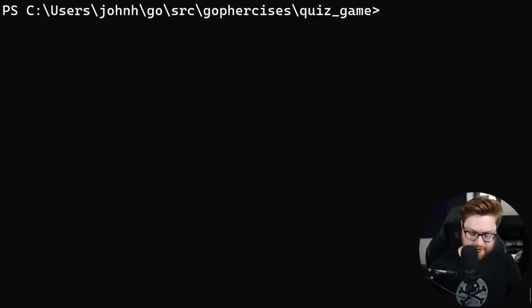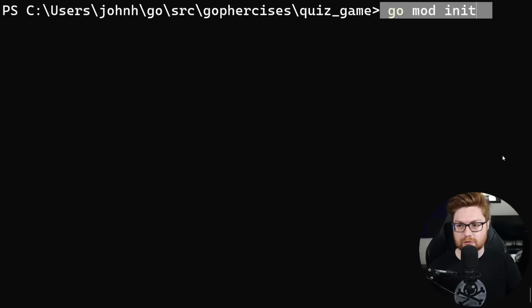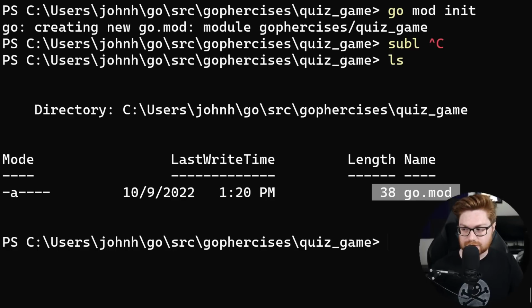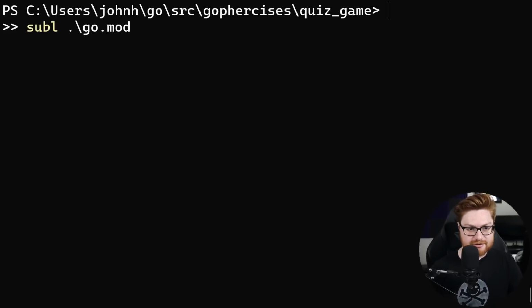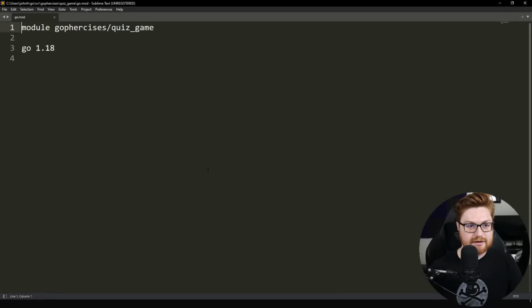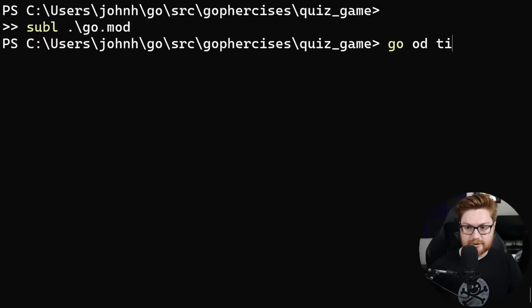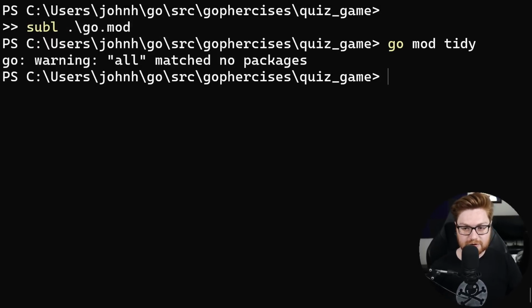And now I do want to go ahead and initialize this as a Go module, or kind of a package or library, or really the program that I want to end up working in. So I'm going to use the command go mod init, and that will go ahead and create a little go.mod file. Now, if you want to check that out, we can go ahead and open it within Sublime Text, and that is what we can see here. It is just going to be within Gophercises quiz game and the version of Go that I'm using. Now, if you want to go ahead and go mod tidy, you certainly can. Kind of good practice, but there's nothing to really work with right now.